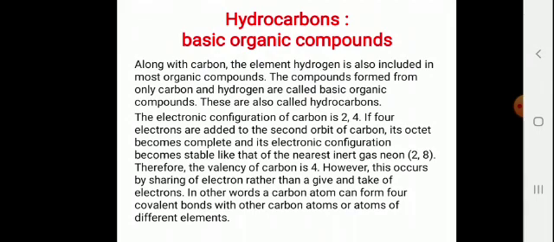Children, you all know that chemical bonds are of two types, ionic bonds and covalent bonds. Ionic bonds are formed by loss or gain of electrons. Let us take an example of formation of NaCl, sodium chloride. It is an ionic compound. Sodium atom has tendency to lose an electron and therefore sodium cation is formed. Chlorine atom has tendency to gain an electron and therefore chloride anion will be formed.